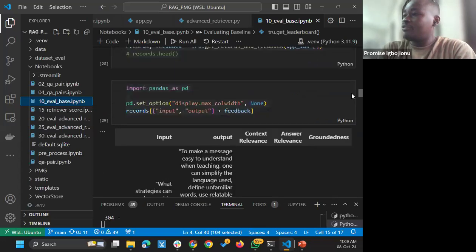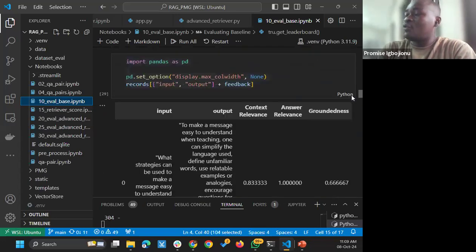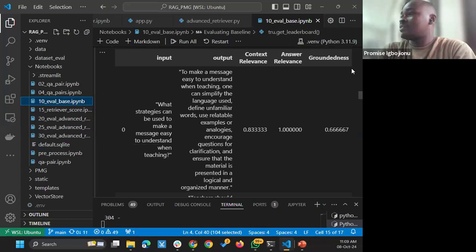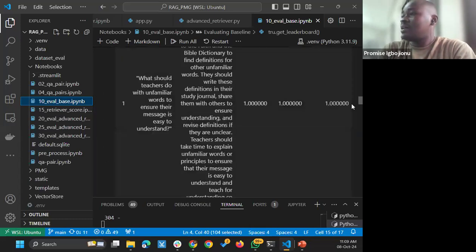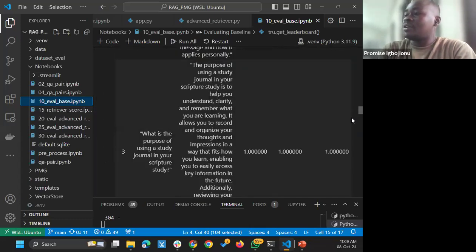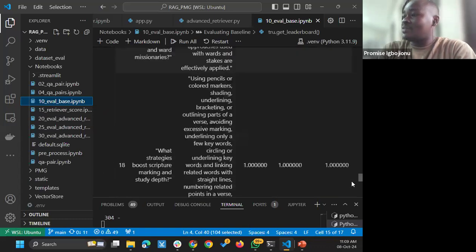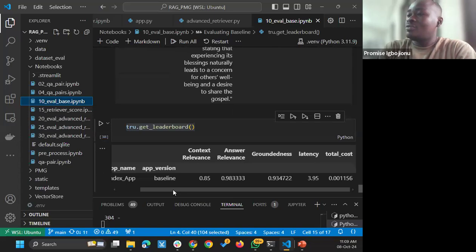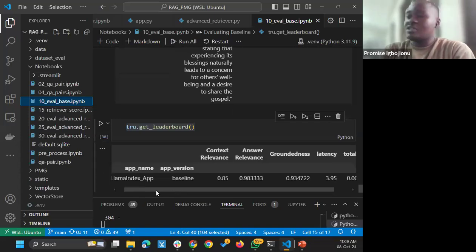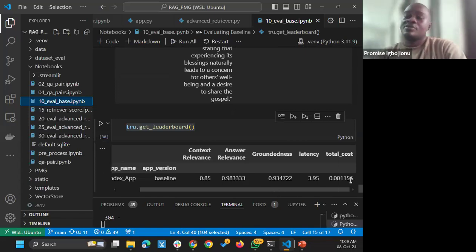and was able to retrieve for each question context relevance, answer relevance, and groundedness. And finally, I was able to calculate the mean score for all of them. And I'll just scroll right down to show you that the baseline had a context relevance of 85%, answer relevance 98%, and groundedness 93%, with a total cost of 0.001156.